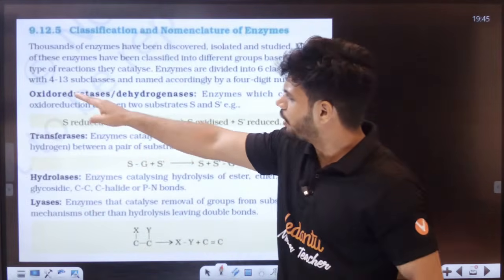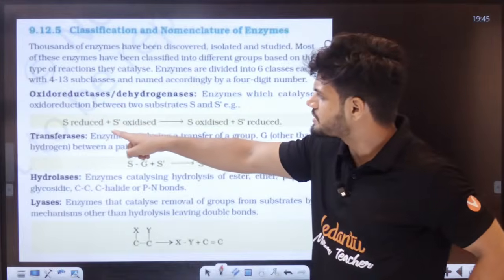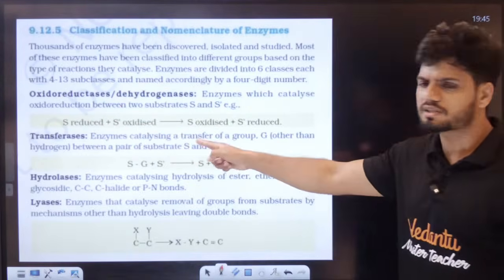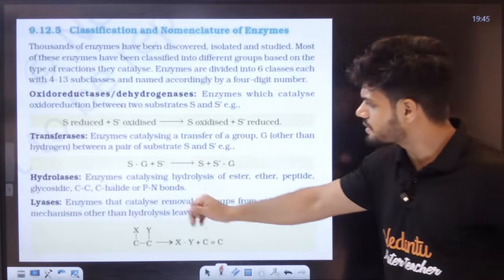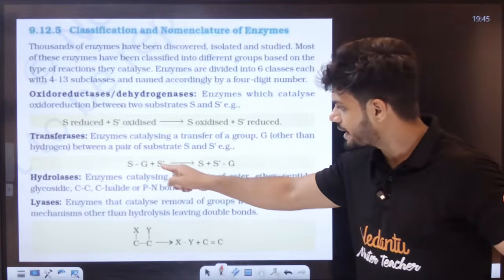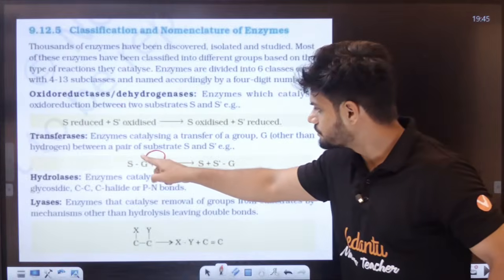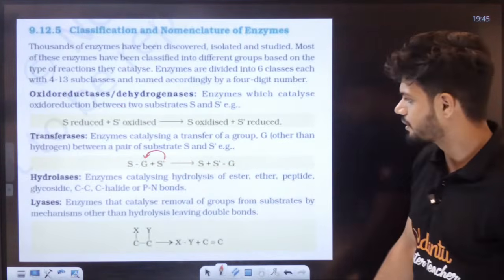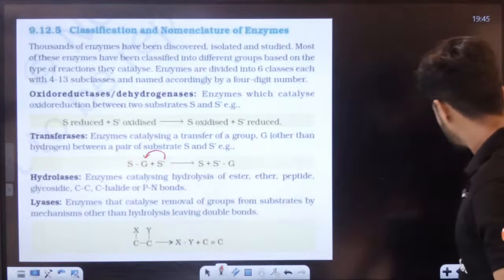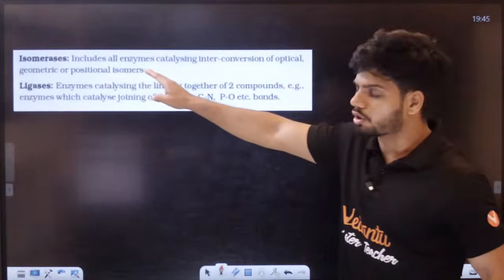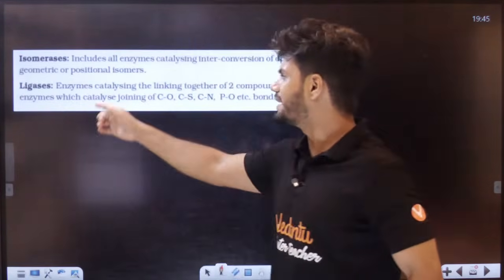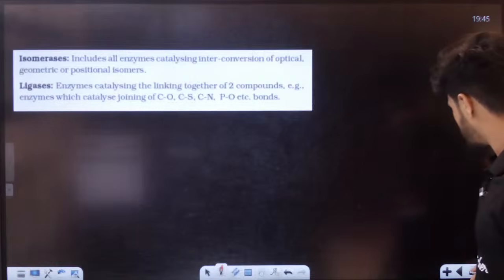Very easy it is. What is oxidoreductase? What happens here, students? We have one reductase, one oxidase, with a redox reaction. Transferase, what happens in transferase? S plus G-S, S will go and join, G will be removed. This is basically like your displacement reaction. Lyase, hydrolase, isomerase, all of you know, you use it in glycolysis also. And ligase is joining. This you can study on your own.